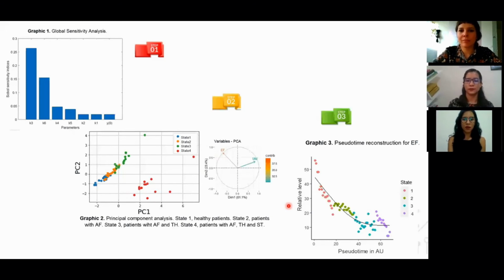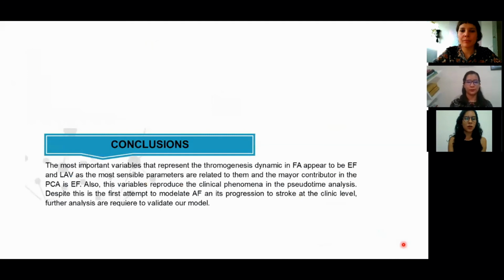With this, we use cross-sectional data to obtain an ordering that simulates time series data and can get closer to reality. Here, we observe the pseudotemporal trajectory of ejection fraction, where it decreases as the disease evolves, reproducing the biological phenomena.